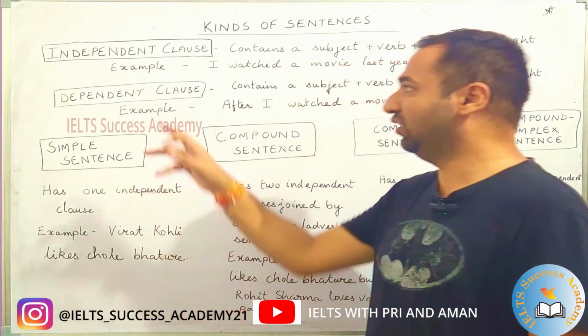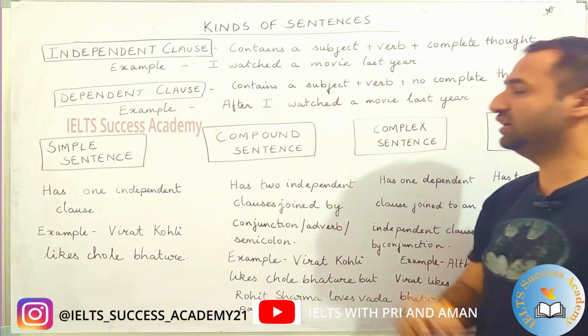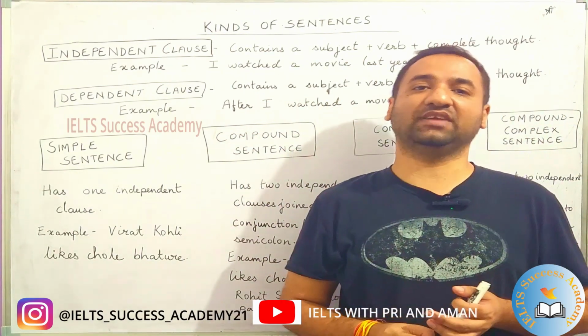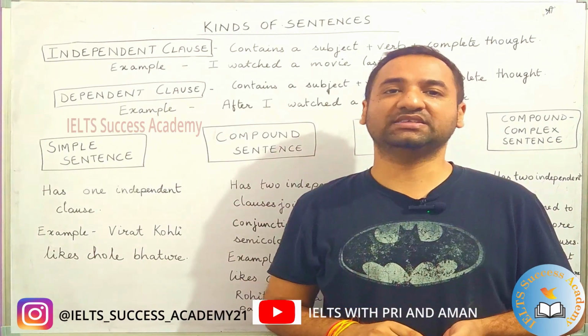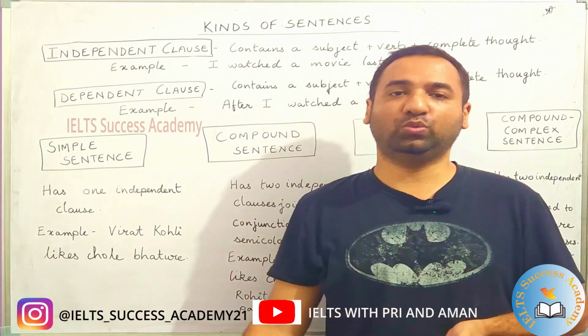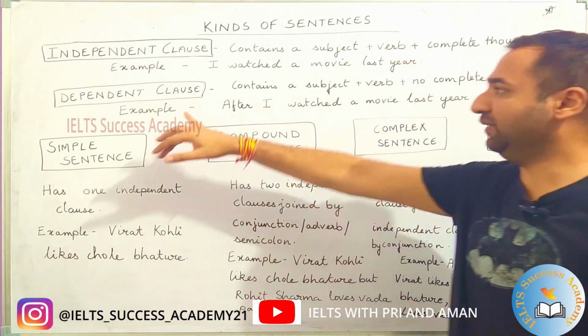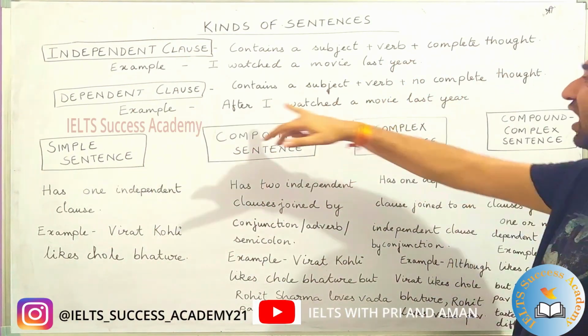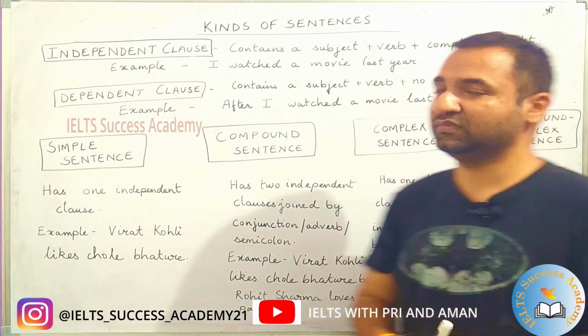Okay. Dependent clauses. A dependent clause is a clause that cannot stand by itself. It needs someone. Just like a child needs his or her parents to walk when he or she is a toddler. Okay. So the example is: after I watched a movie last year.